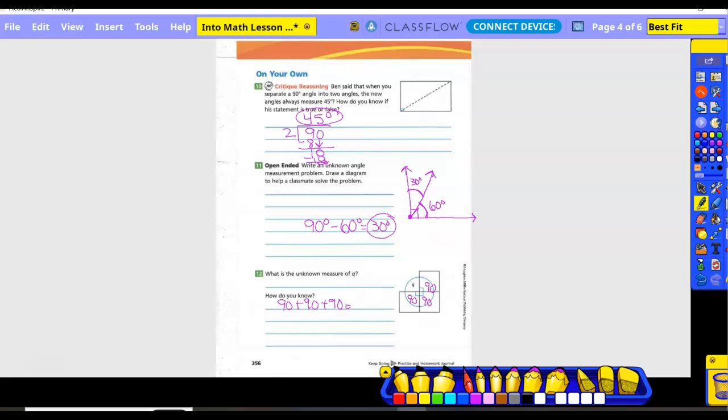So if I took 90 plus 90 plus 90, what do I get? What's 9 times 3? 27, and add a 0. So that gets me 270 degrees. So if I took 360 degrees minus 270 degrees, what would that be? You should know it anyways. 90. A 90-degree angle.